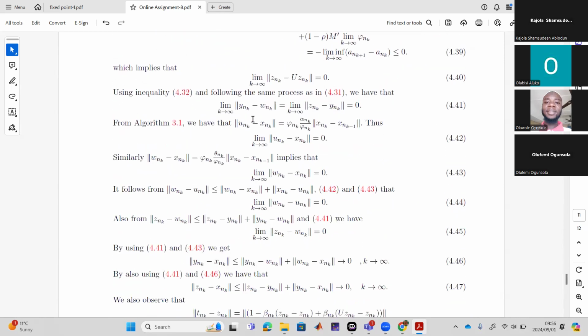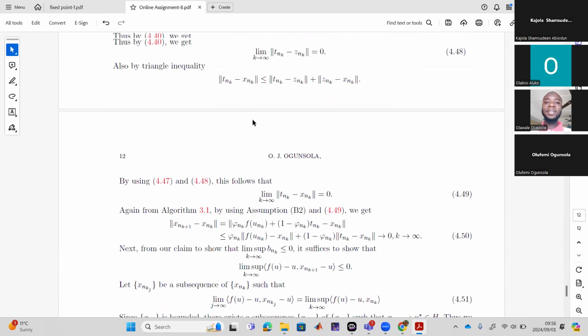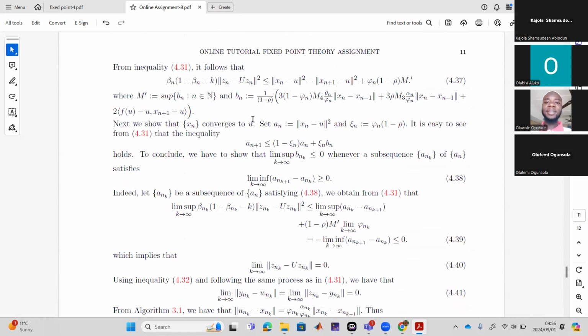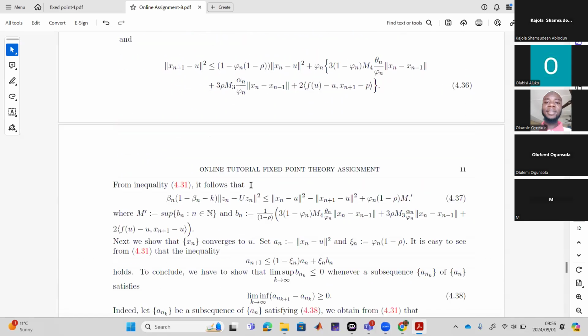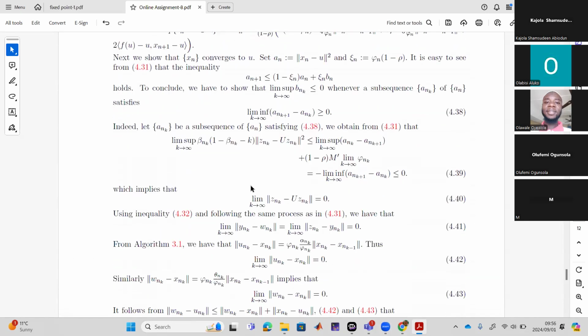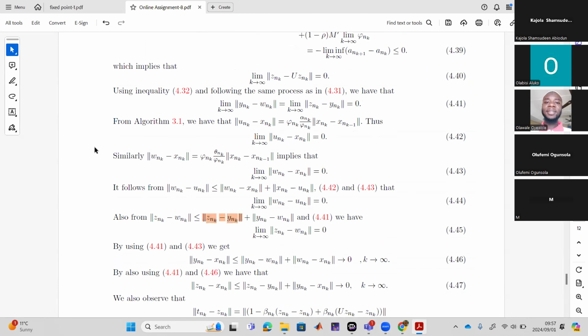Dr. Ogushola, let me see. Did you establish it? I can't see that. I only see Zn minus Yn here. You have not finished it. Like here now, also from Zn, you have not shown this. Is it surely so? You have not shown this. Zn minus Yn is coming from the second inequality.